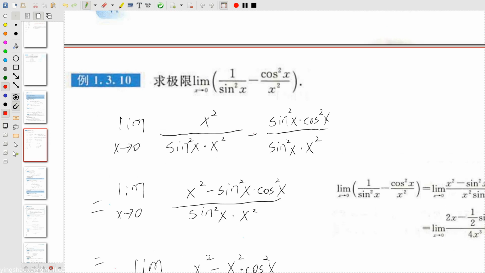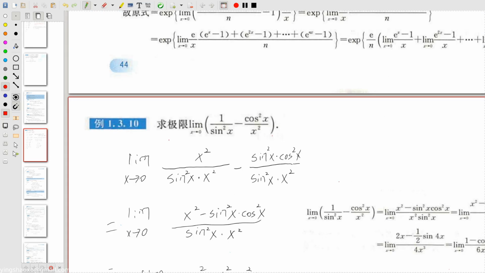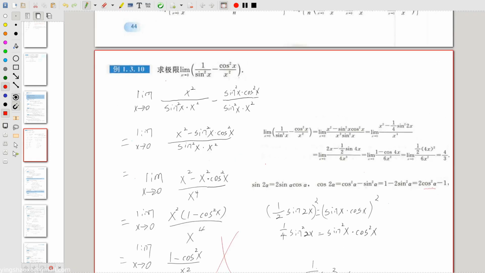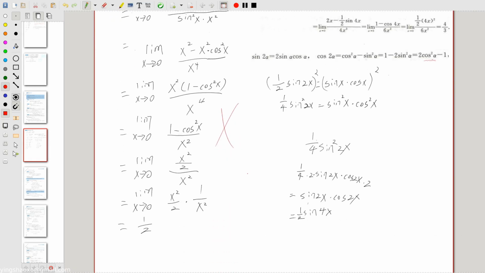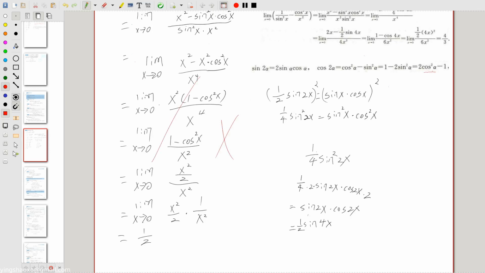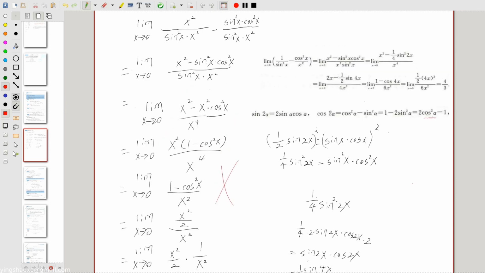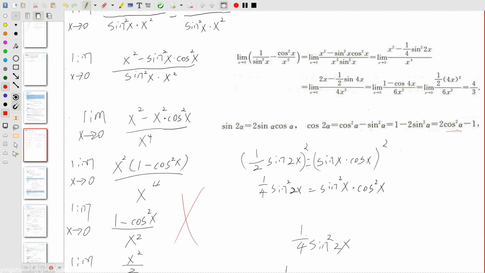For this question, it asks us to do a calculation about the limit of this equation. As you can see, at first I made some attempts and it turned out to be wrong, so I made a mark like this. On the right side, this is the right answer.